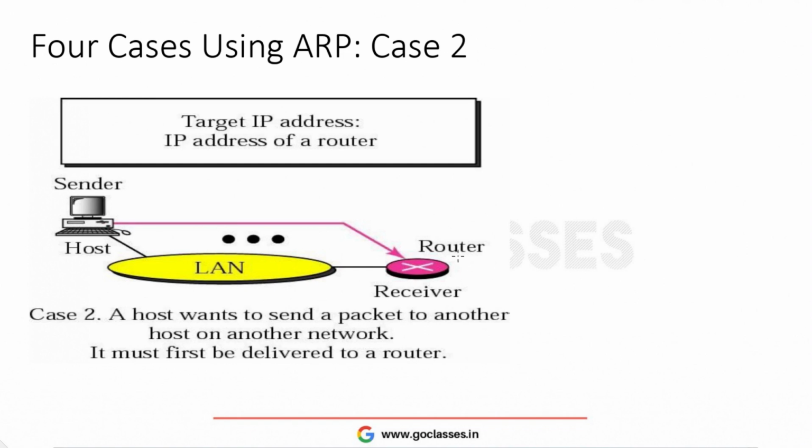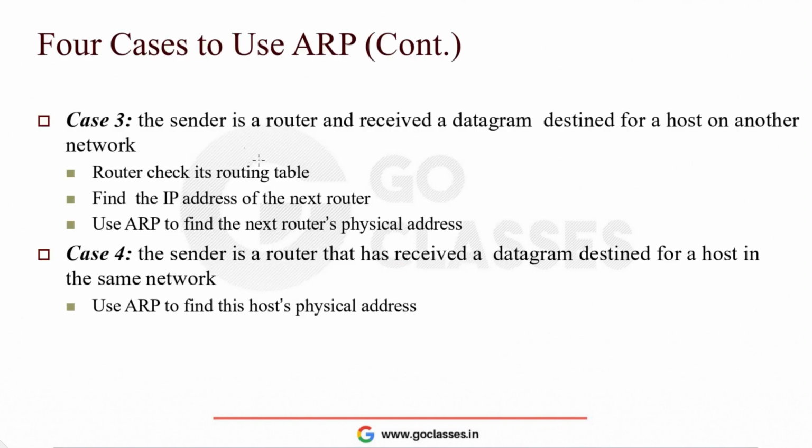Now, when a host wants to send a packet to another host on another network, it must first be delivered to the router. That's the only difference between the two cases, right? Now there could be a third case, when the sender is a router itself and the received datagram is destined for a host in another network. Then it will find the entry for the next router in its own routing table. So the router will check its routing table, find the IP address of the next router, and use ARP to find the next router's physical address.